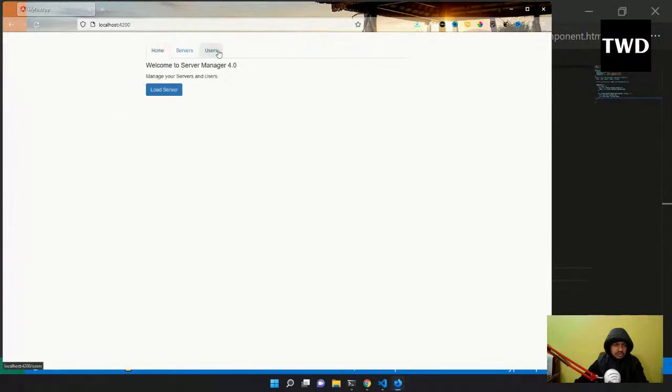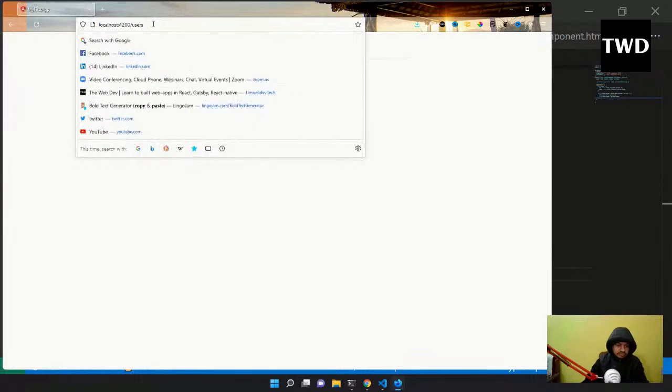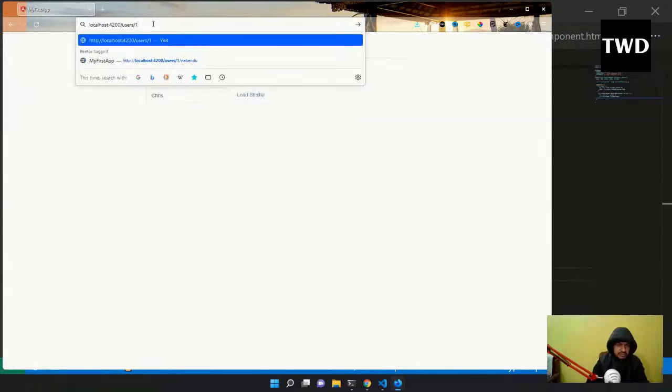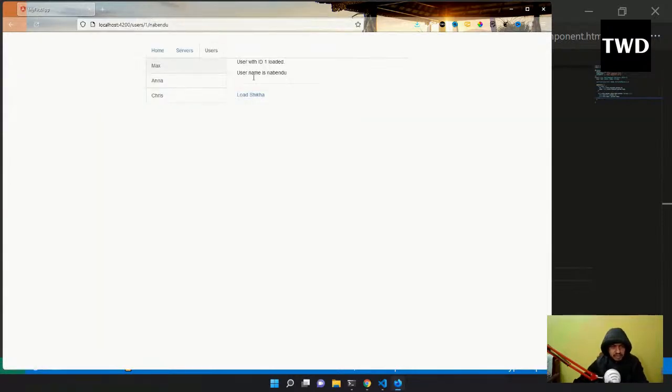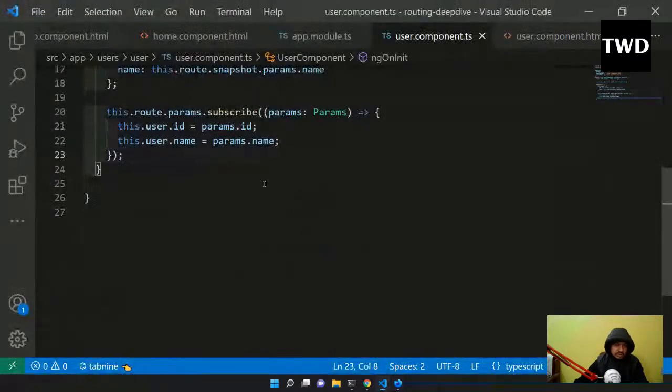So I will go to users and load Shikha. Maybe another I will do, go to users and give one, and now I'll do this load Shikha. So it is working because the observables are working, continuously listening for the change.